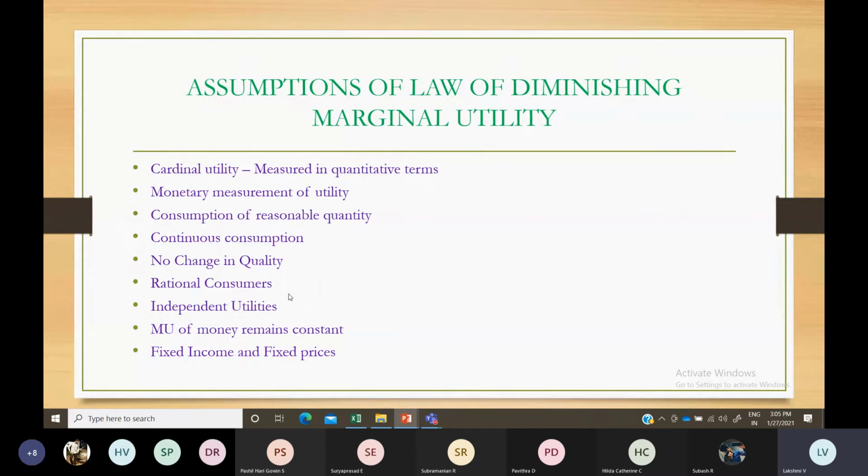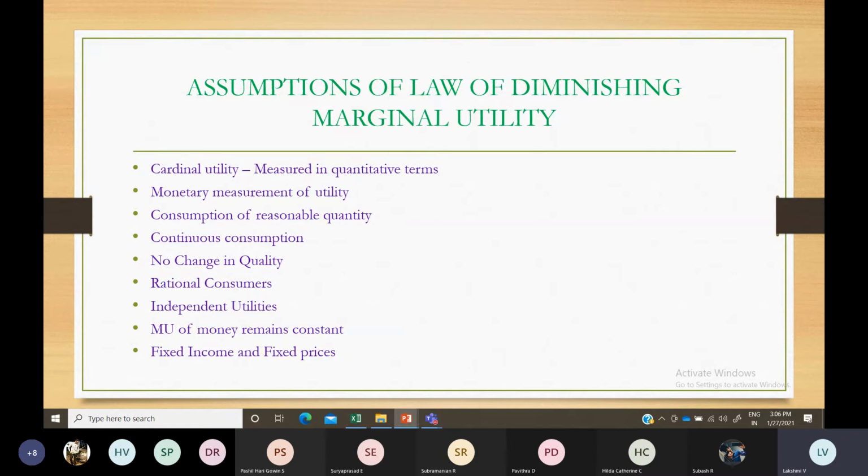Under the assumptions, it comes under the cardinal utility approach. The indifference curve comes under the ordinal utility approach, and the law of diminishing marginal utility comes under the cardinal utility approach. It was given by Alfred Marshall. Everything here is expressed in quantitative terms, not a ranking system.